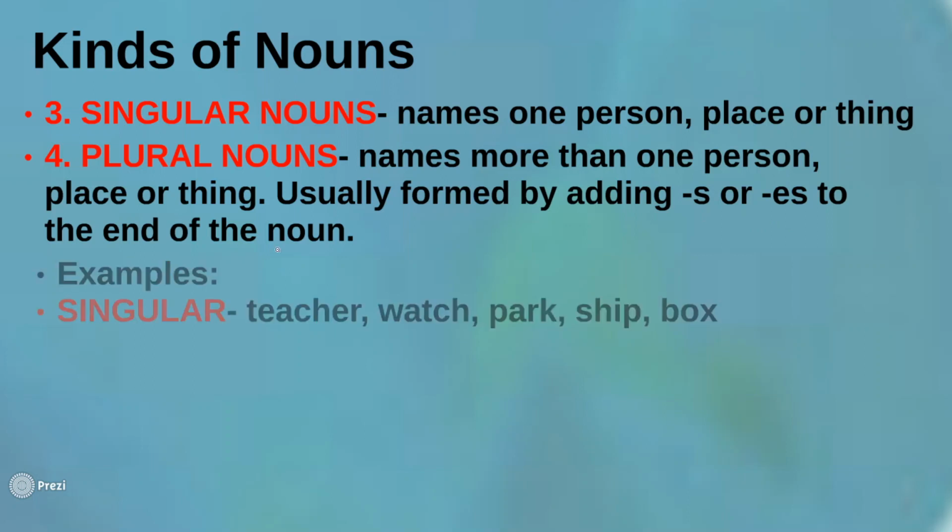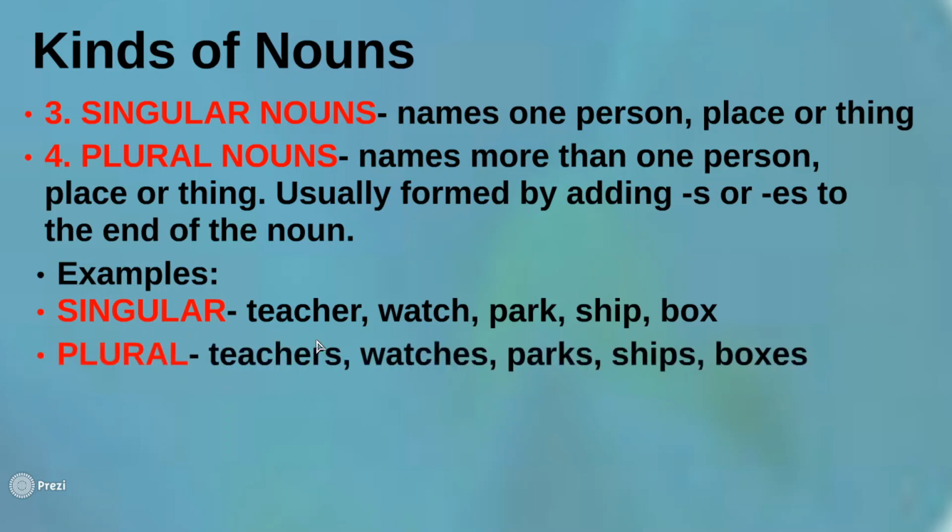I'll just give you an example right now of a singular noun. Singular noun, one teacher. Teacher is only one, so it's a singular noun. Watch is only one, that's a singular noun. Park, one park only. One ship and one box. Okay, so we call these words teacher, watch, park, ship, and box singular nouns. Next, for plural, if we have a lot of teachers, we say teachers. Two or more watches. Two or more parks. Two or more ships. Two or more boxes. We add s or es most of the time to make nouns plural. So teachers, watches, parks, ships, or boxes.